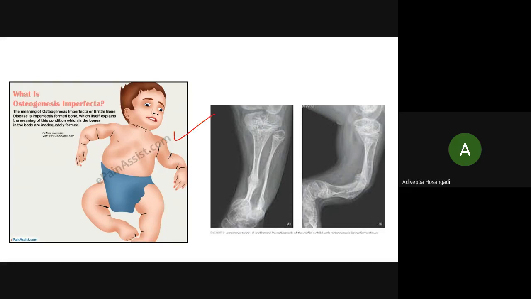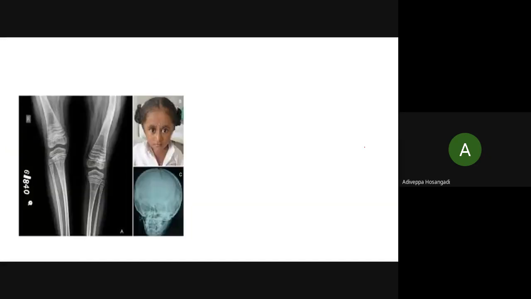So this is one diagram where I wanted to see. You see a very young child with multiple deformed limbs. You look for the eyes, osteogenesis imperfecta. If the baby is cute, you want to lift it by one hand, the hand gets fractured. They are such fragile fractures. Similarly, you can see here, there's one which has already healed. Now it is healing. It is deformed. So as I told you, the multiple fractures with different age. Some are fresh, some are old. That is what I meant by different age fractures.